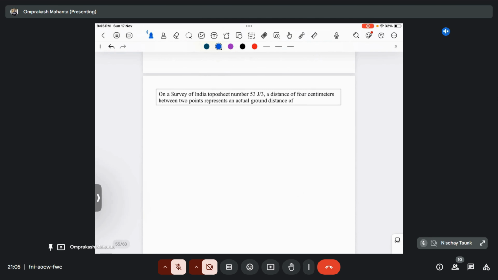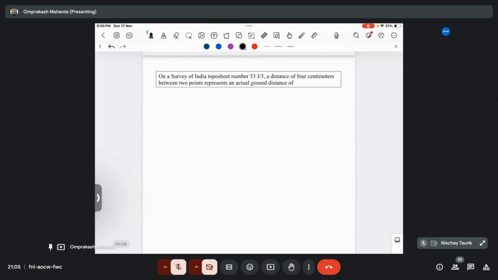Okay, let's move to the next one. On a Survey of India toposheet number 53 J by 3, what is the scale for this toposheet number? 1:50,000. And what is the map name? It's a degree quarter map. Yes. So what do you mean by 1:50,000? That means 1 centimeter on map equals 50,000 centimeter on ground.